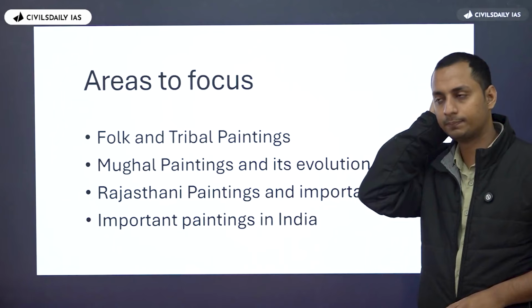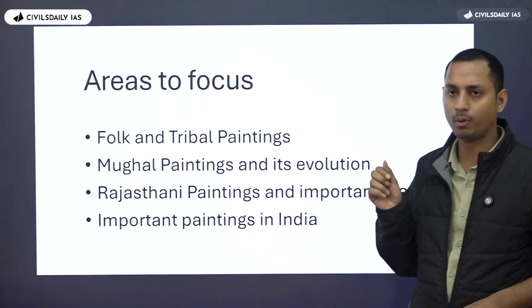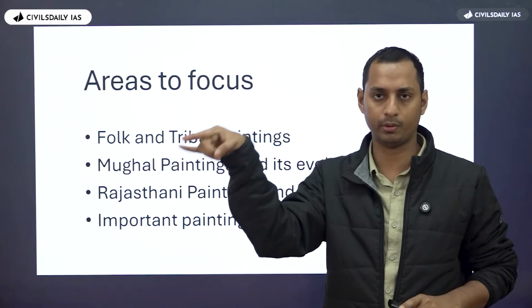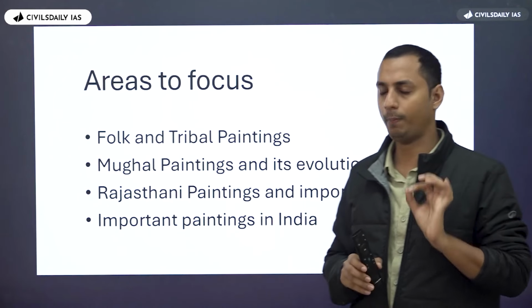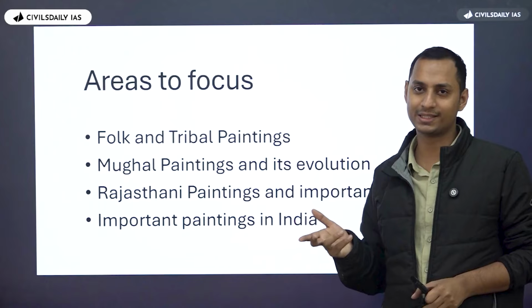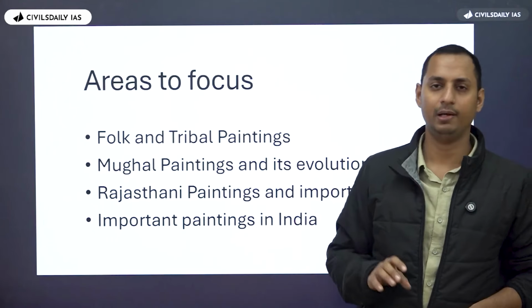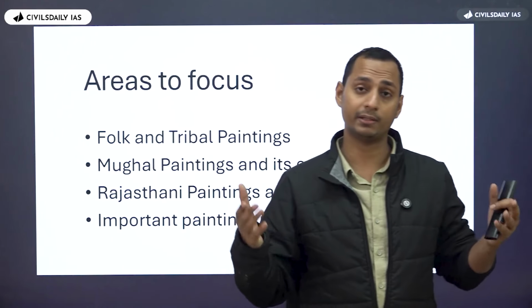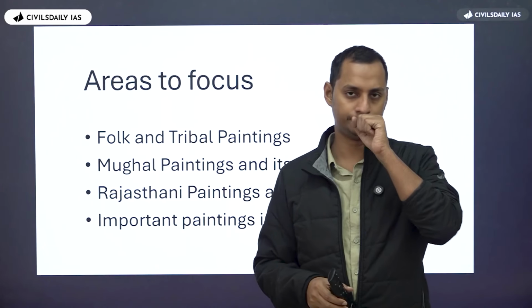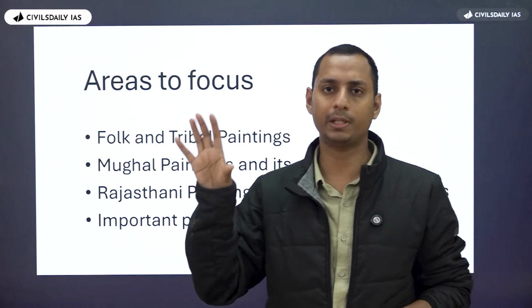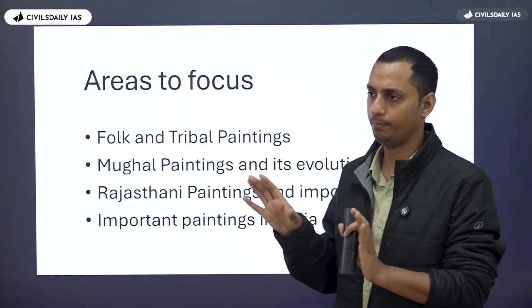Regarding Rajasthani paintings, you can know about the most important feature. Let's say for Kishangarh painting, what is the most important feature? Similarly, for all the other schools, you can know their most important feature. And the final thing, you can know about the most important paintings in India. That much is enough. Let's say M.F. Husain's Three Horses, the self-portrait by Rabindranath Tagore, Abanindranath Tagore's Bharat Mata, Amrita Sher-Gil's paintings. You just need to know probably the top 10 important paintings in India and who painted them.